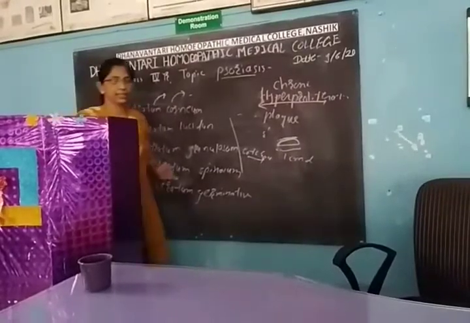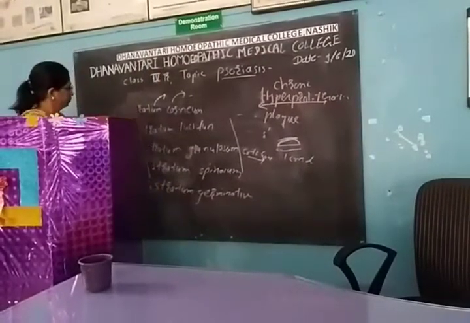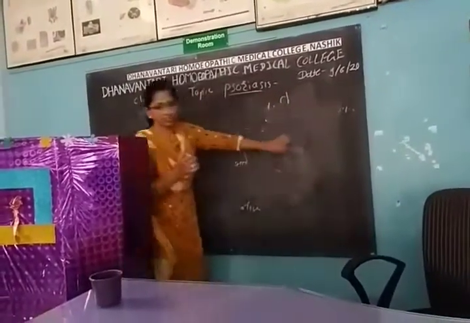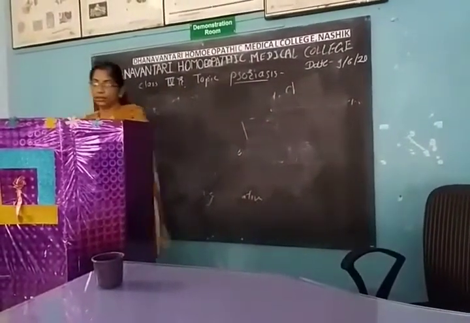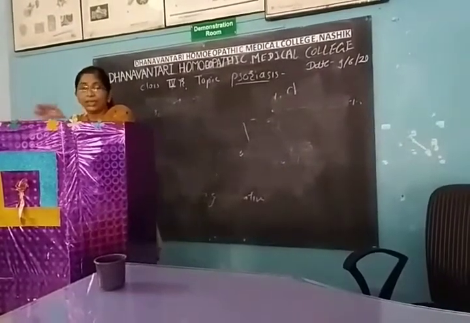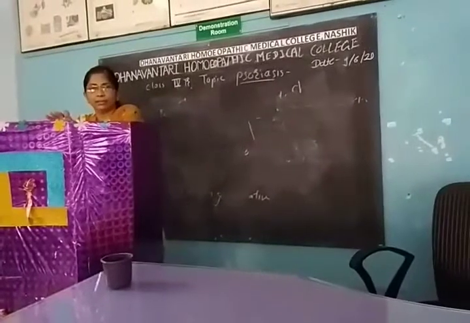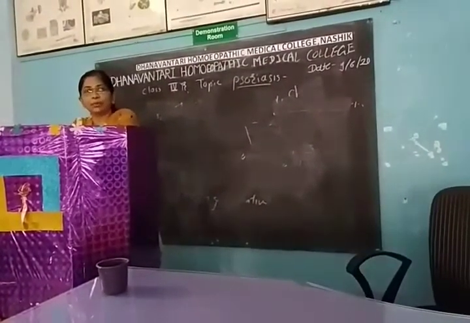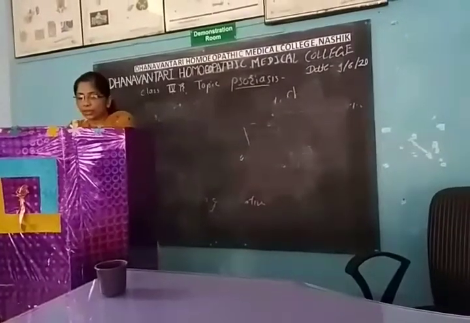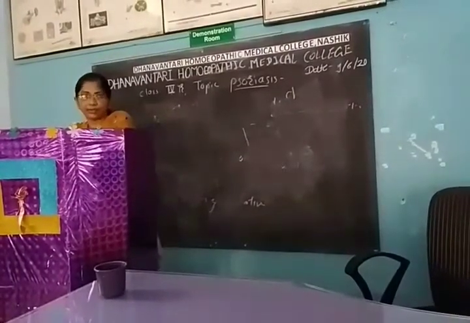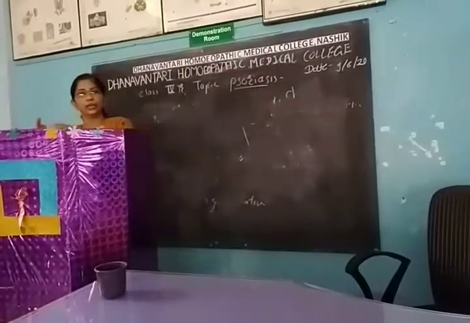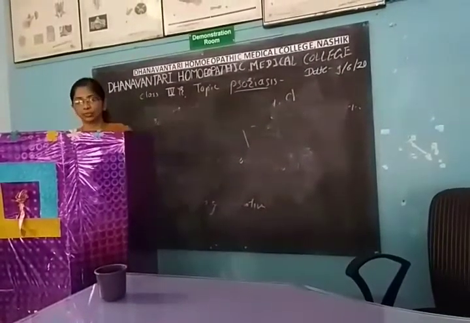Now, incidence. Male and female are equally affected. There is no difference in that ratio. The incidence is less before the age of 5 years, meaning it rarely occurs before 5 years. The most common age of occurrence is 30 to 50 years. It most commonly occurs either in adult age or in old age. This is the incidence of psoriasis.